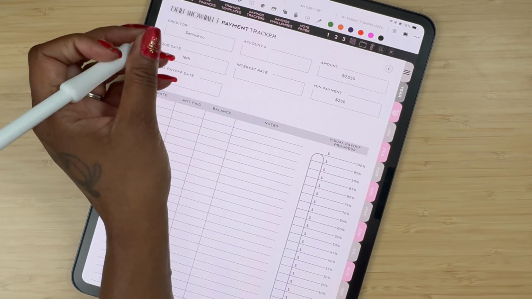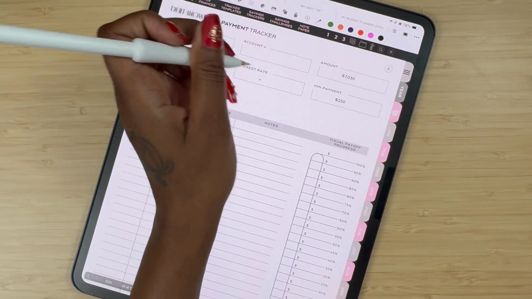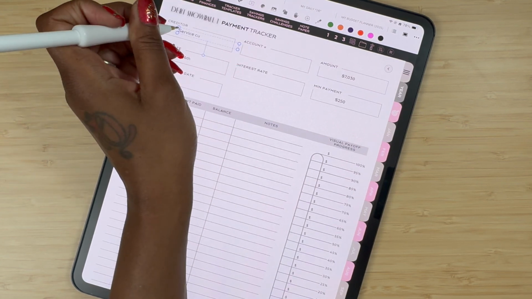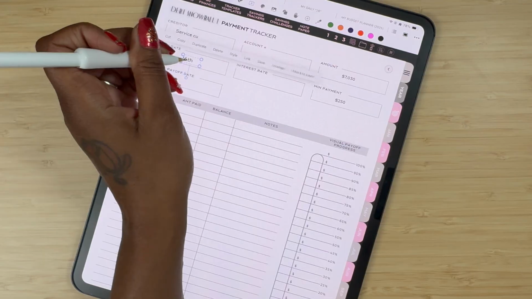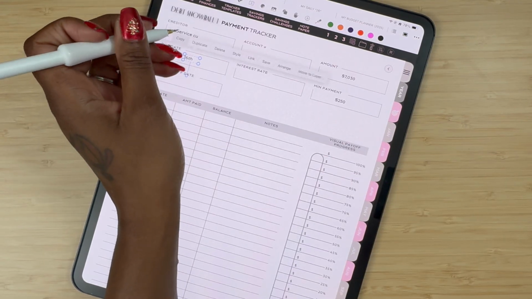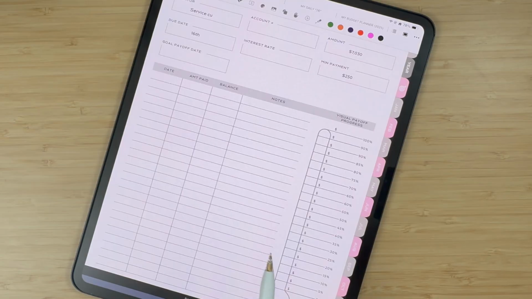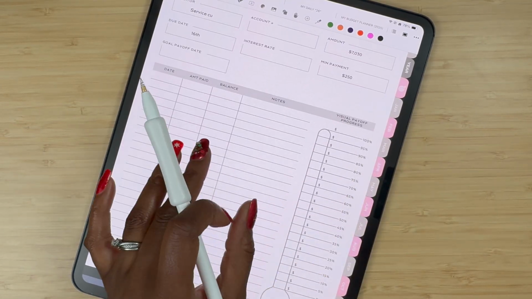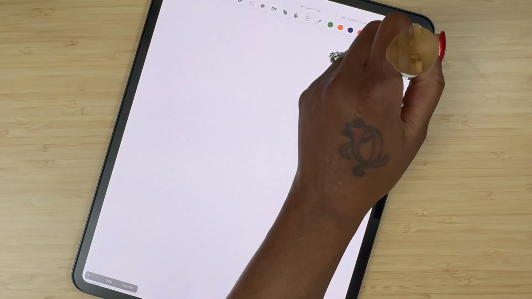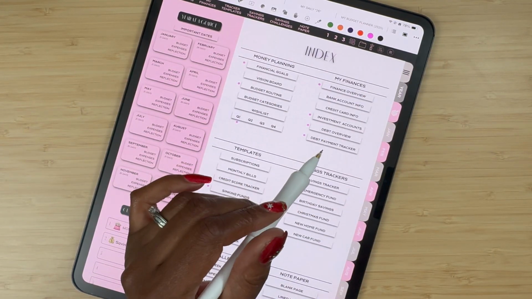I don't think it's this year. I think it's the beginning of next year. So okay, that's easy peasy. Just copy and paste what you put in on the debt overview page over into the debt snowball tracker. Mine's too big, so let me not go too big. And of course I already have percentages over here as you pay off your debt. Just make sure you have your visual payoff progress right over here. So now let's go back to the index page. What's the next section? We went over my debt overview and my debt payment trackers.